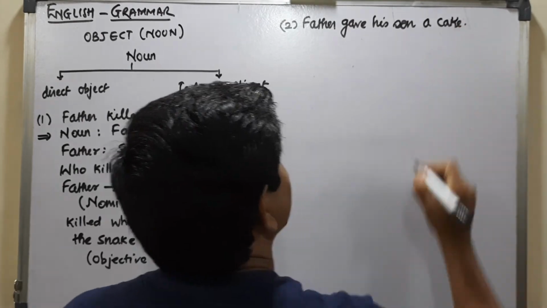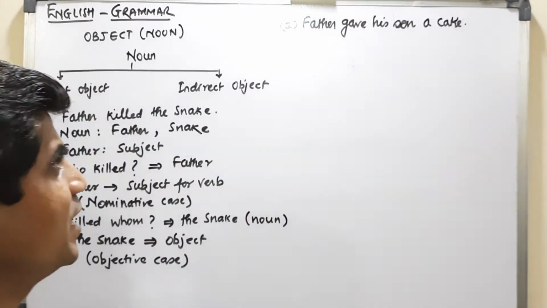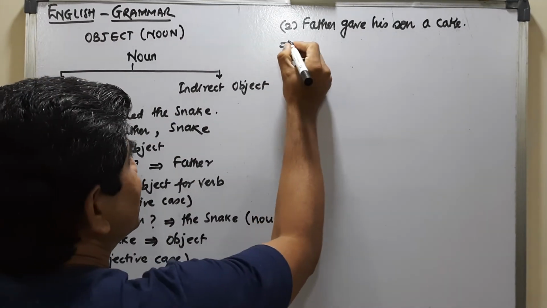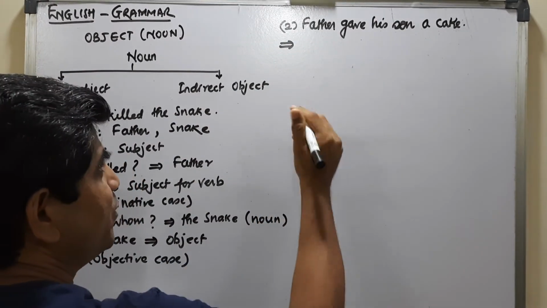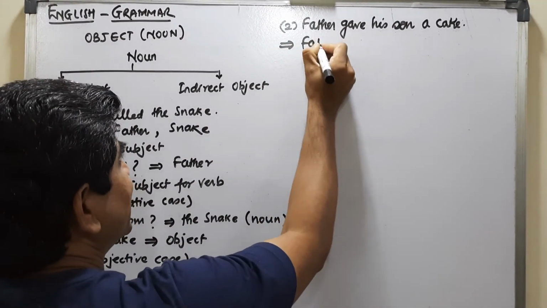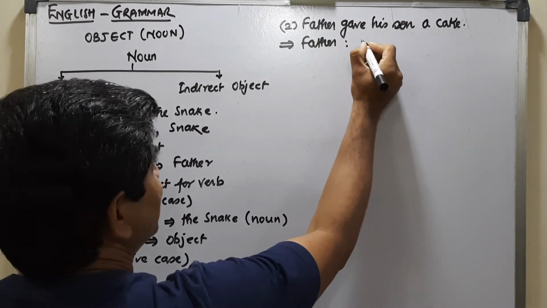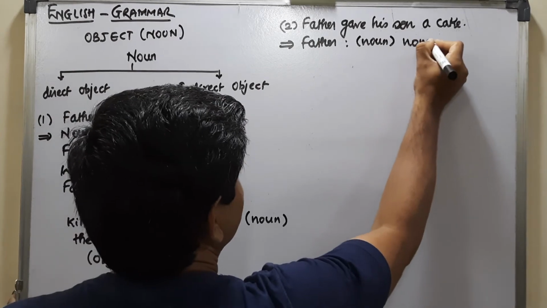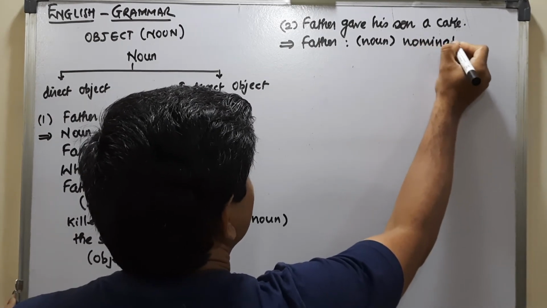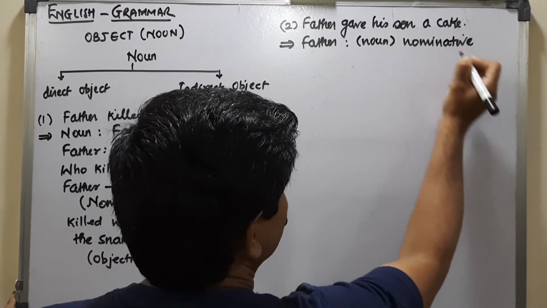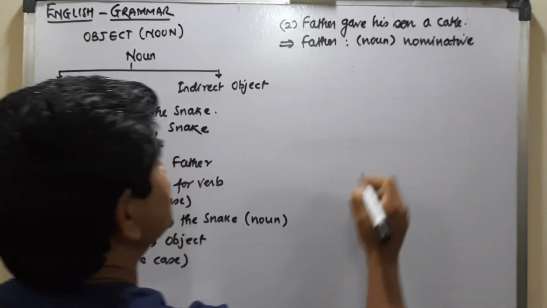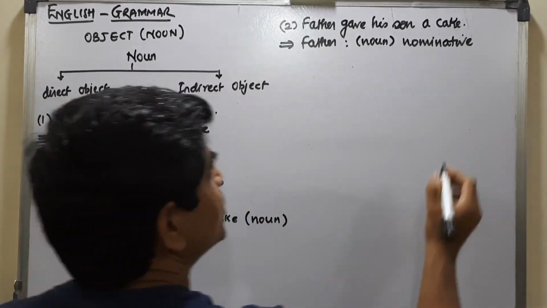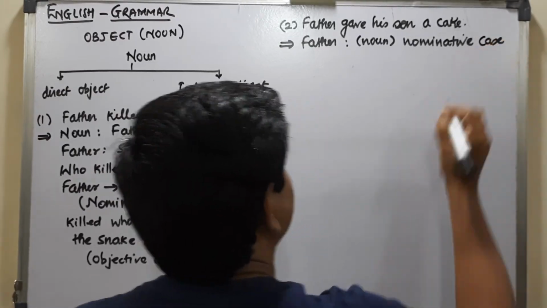So obviously father is your nominative case over here. It is a noun and it is a nominative case because it acts as a subject for the verb gave. That is, who gave, father.